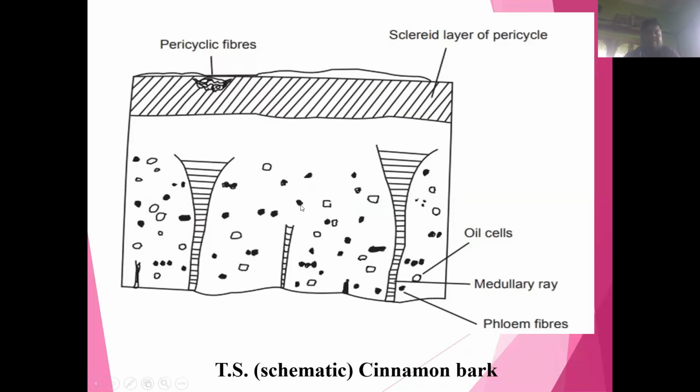Also, there is the schematic transverse section diagram of cinnamon bark. This is the pericyclic fiber, the sclereid layer of the pericycle. This is called the oil cell. This is called the medullary ray, and these black spotted cells of different shapes are called the phloem fiber. So this is another schematic transverse section diagram of cinnamon bark.